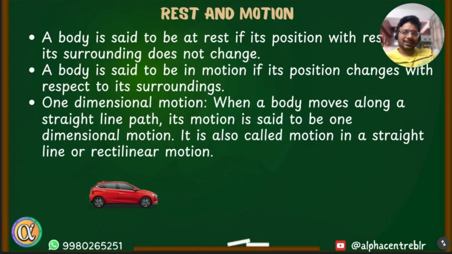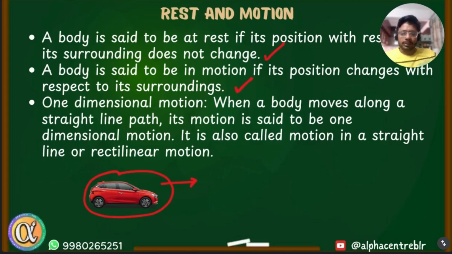Okay. A body is said to be at rest if its position with respect to its surrounding does not change. Right now, with respect to anyone around me, I'm not changing my position, so I'm at rest. Similarly, a body is said to be in motion if its position changes with respect to the surrounding. For example, if a car is moving with some speed, its position is changing. At different instances of time, it is at different positions. So we can say this car is in motion.